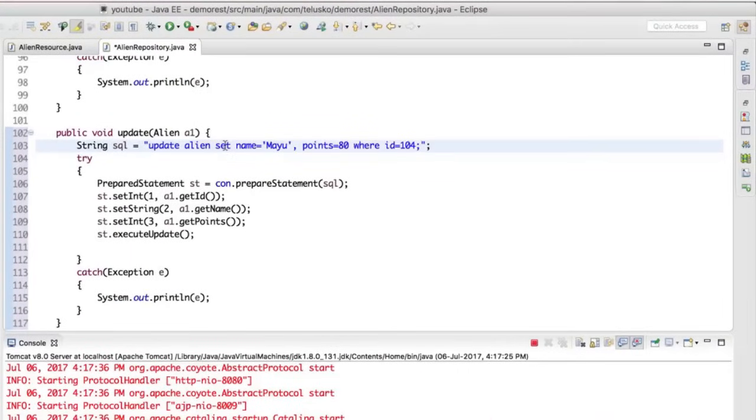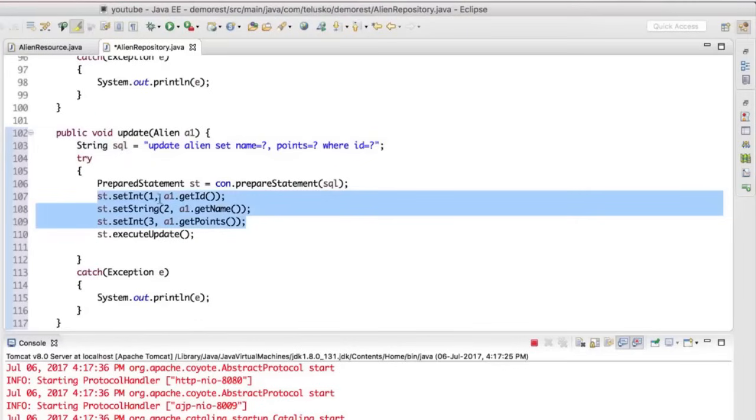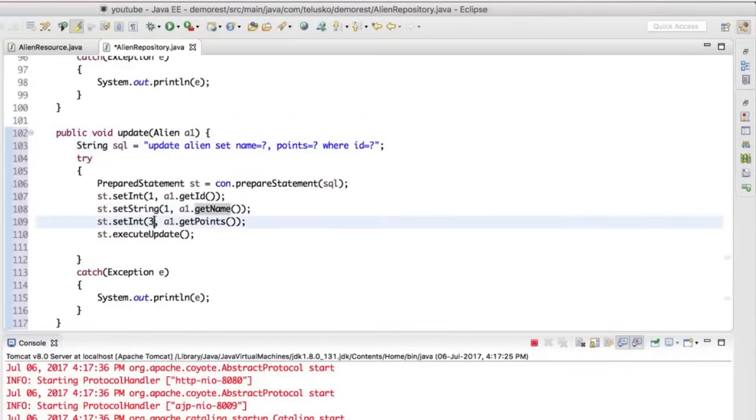So we'll say update alien set name. Now I don't know the name, so this will be a question mark. I don't know the points, so it will be a question mark here. And I don't know the ID here, so that will be a question mark. Now we have to replace those question marks, right? The first question mark here is the name, so set string, question number 1, it will be name. The second question mark is points, so we'll make this 2. The third question mark is the ID, so this should be 3.